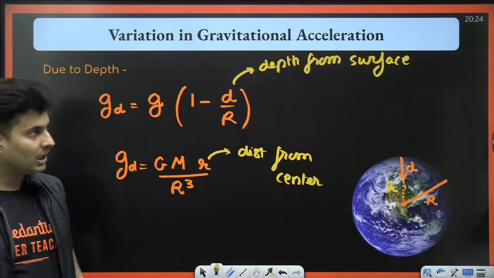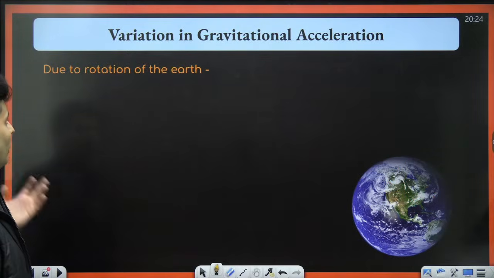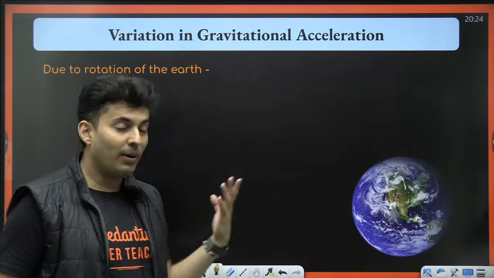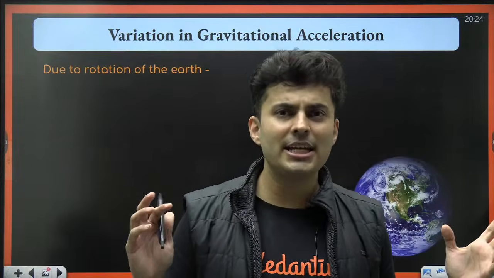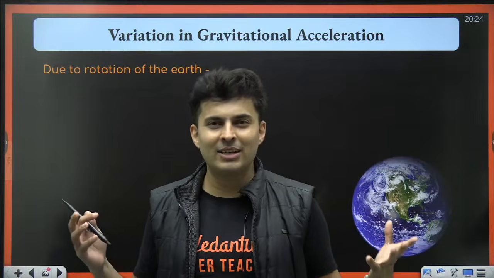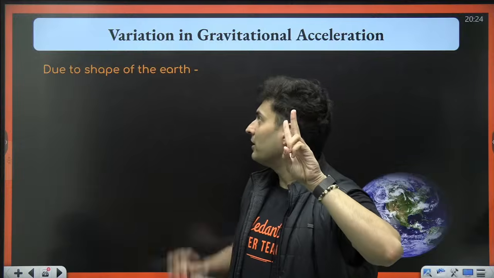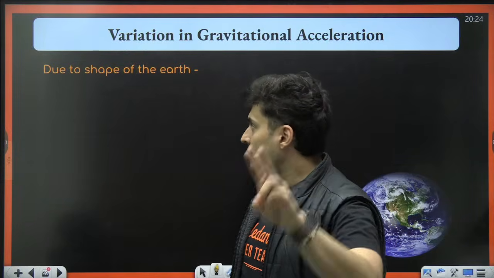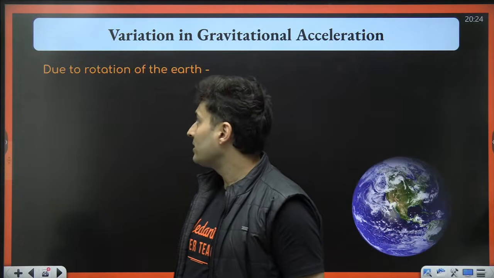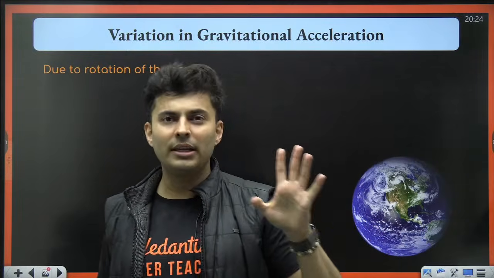Okay? Great. Now, this was the ideal scenario. But in reality, what happens? The gravity is slightly different at different places. There are actually 3 reasons. I have listed down 2 of them here. One is the shape, one is the rotation. I'll tell you the third one orally.